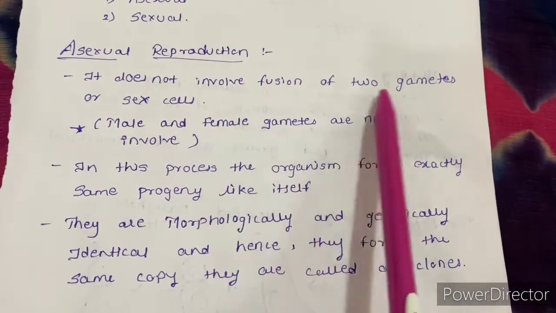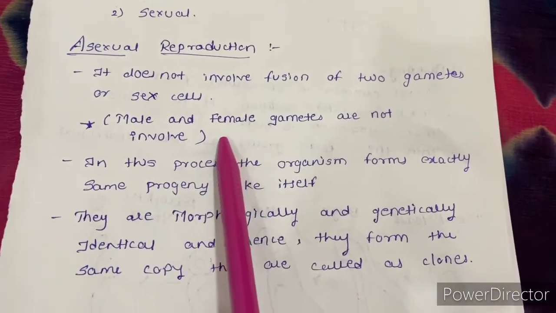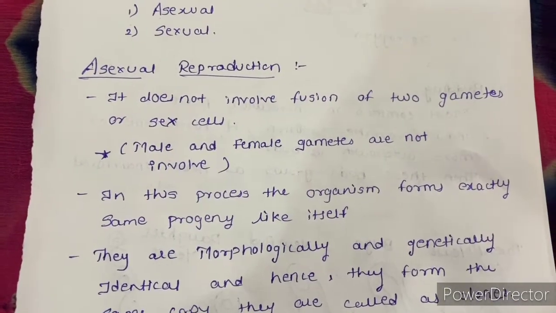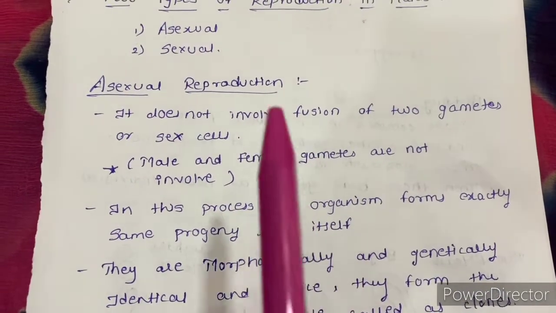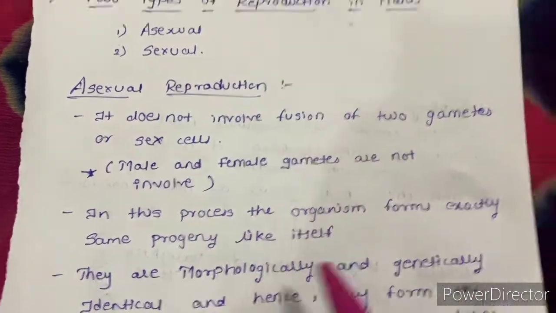See, it does not involve fusion of two gametes or sex cells. Male and female gametes are not involved. There is only a single parent. Hence it is called asexual reproduction because male and female gametes are not involved.